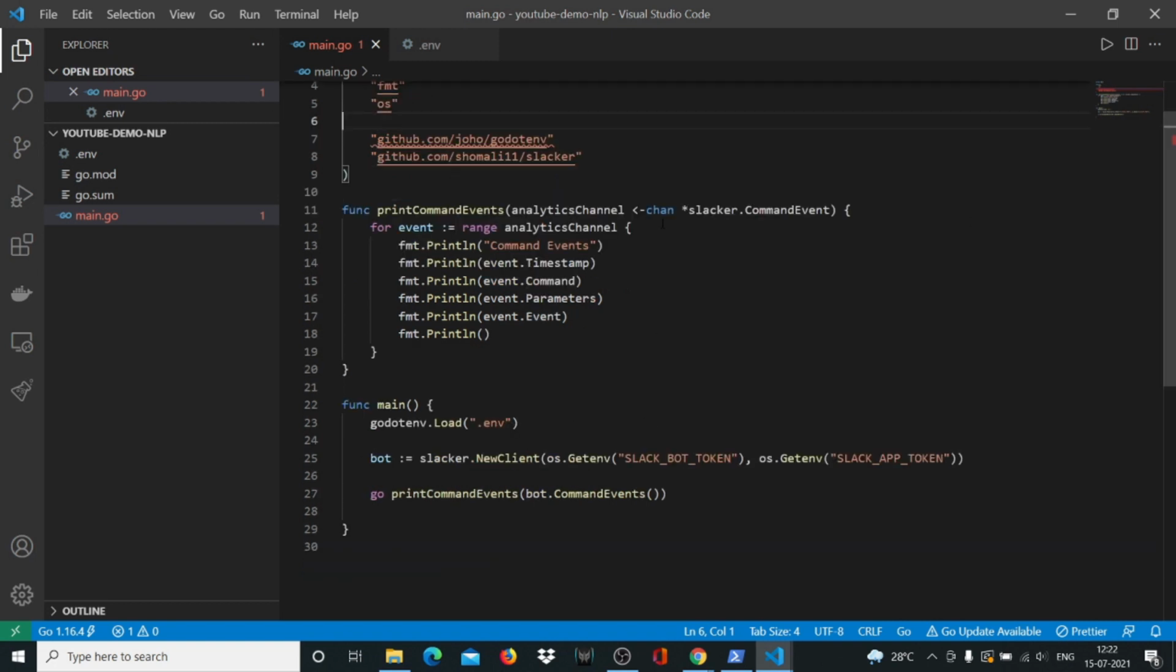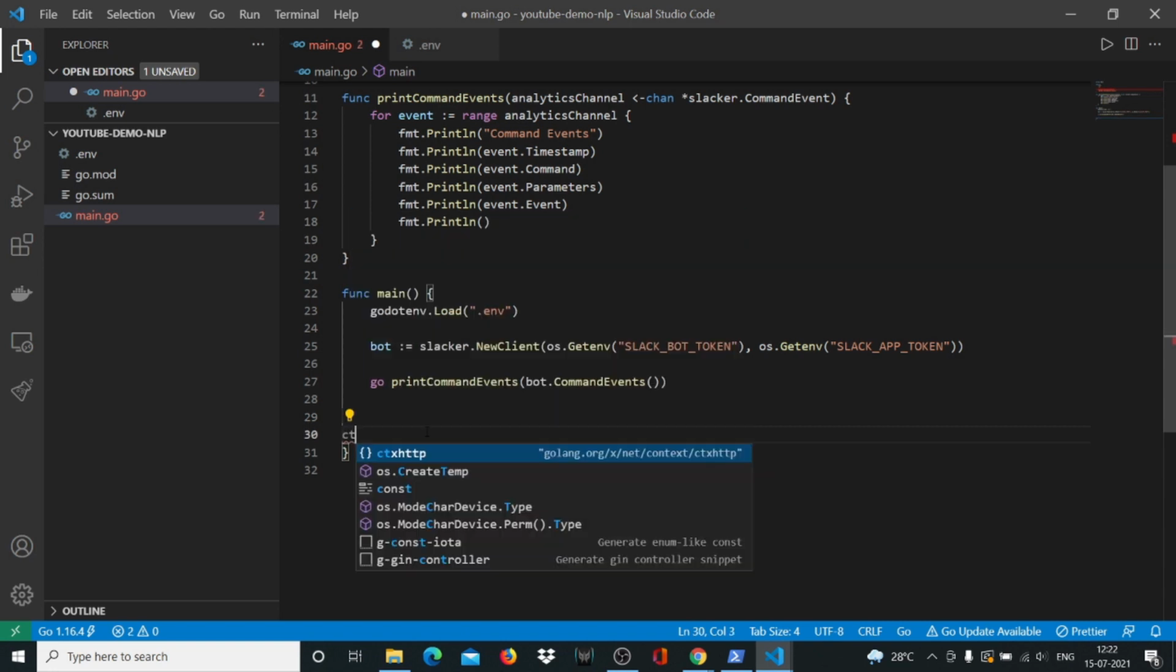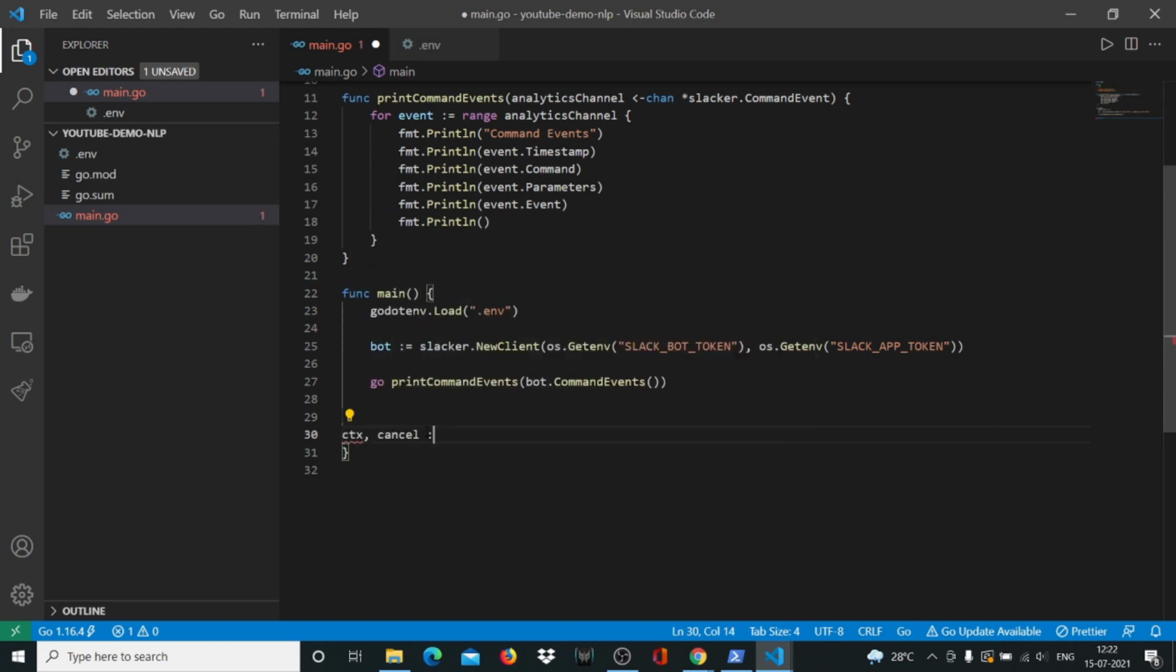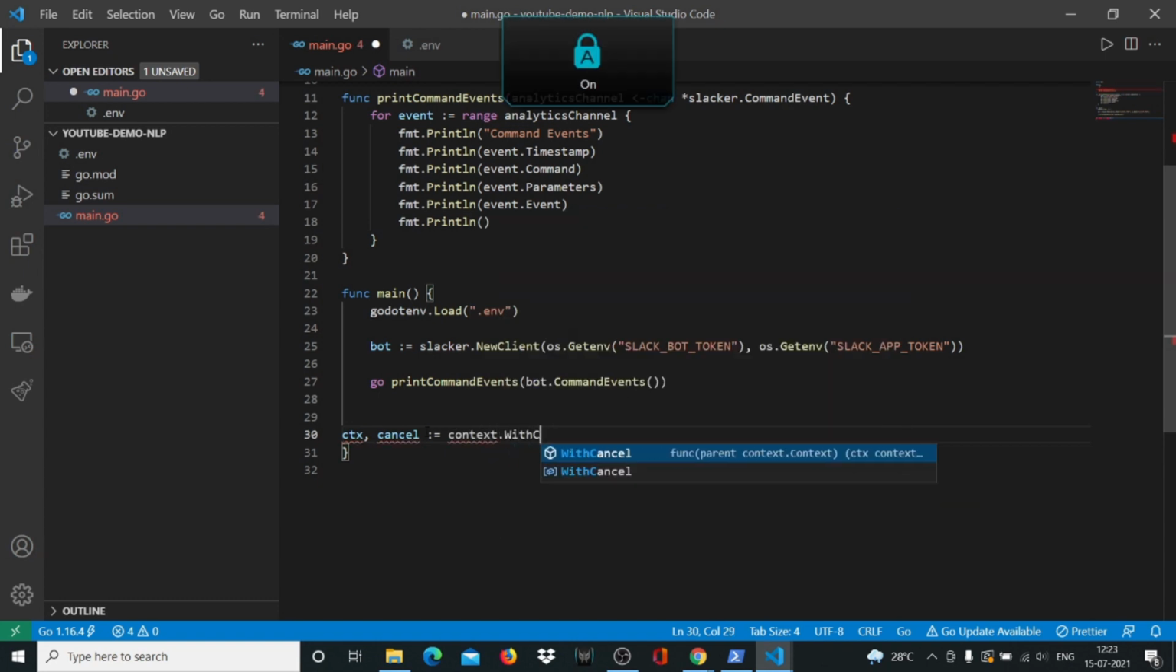Anyhow, so we have written our command for printing the command events, and now we'll start working on our bot.Command function, which basically handles the command that we'll send to the bot. But before that, we just have to write in some code that will help us stop the program when we want to. So we'll say context.WithCancel.